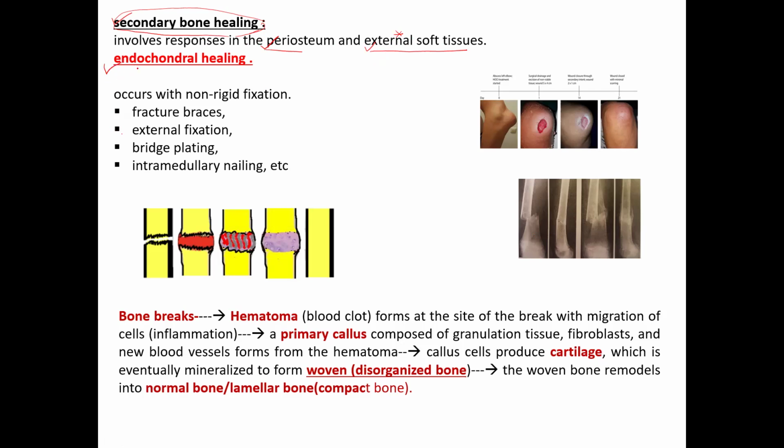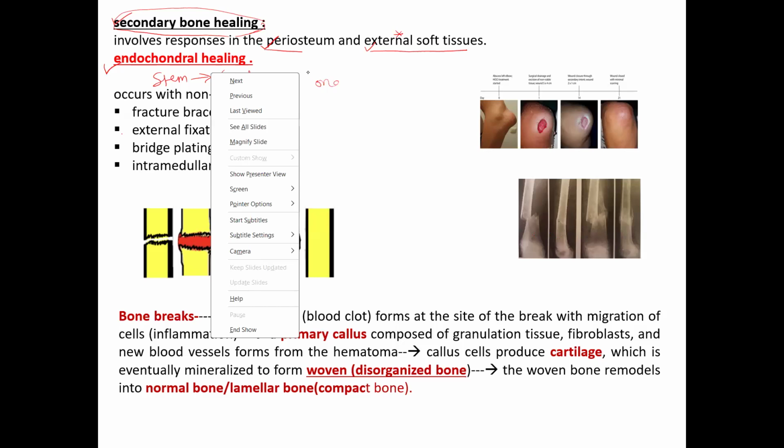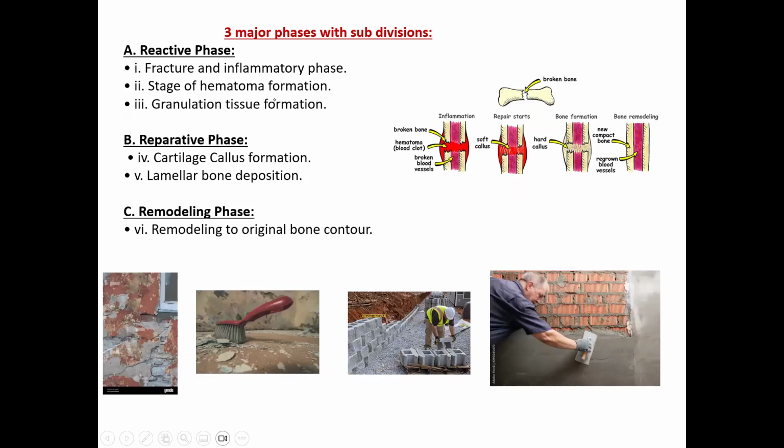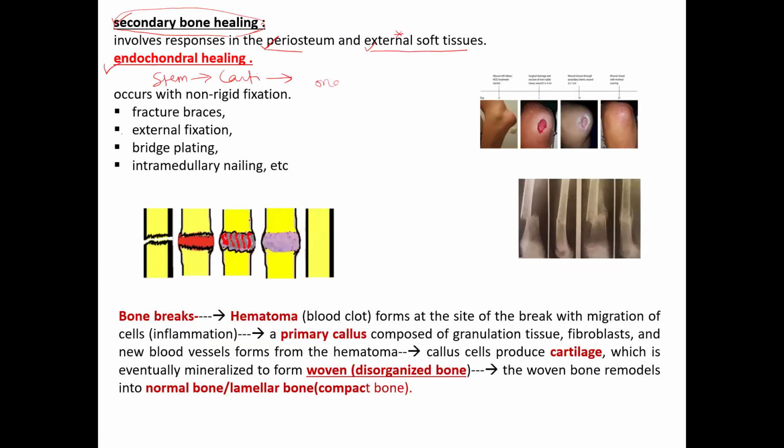To recall, what is endochondral ossification? The stem cells get converted into cartilaginous cells, and finally that is converted into bone. We have the same thing when the fracture is healing by secondary bone healing.